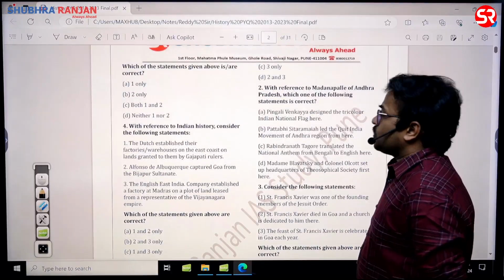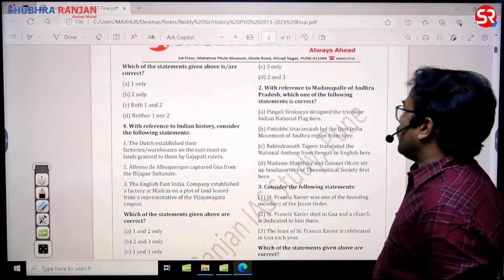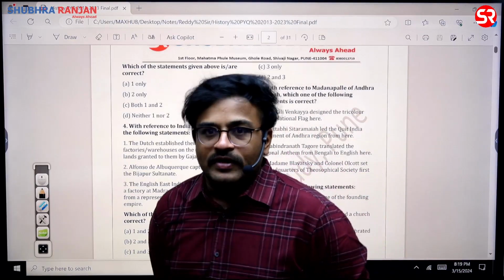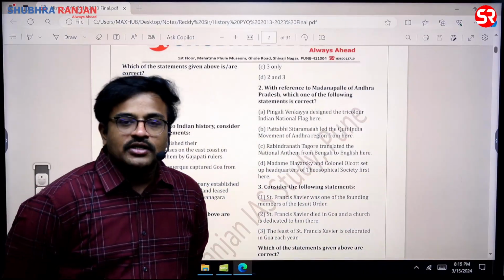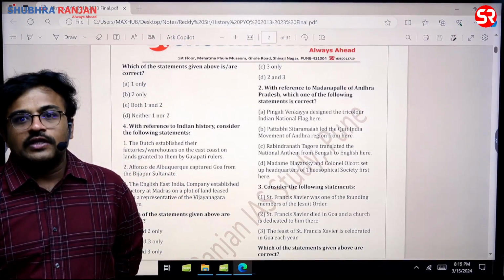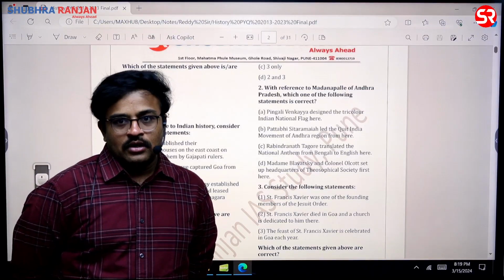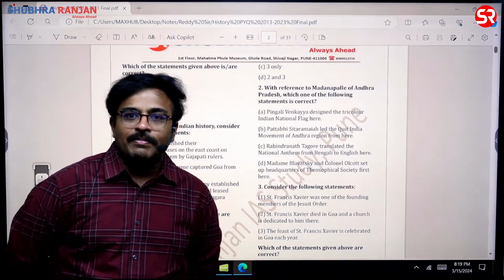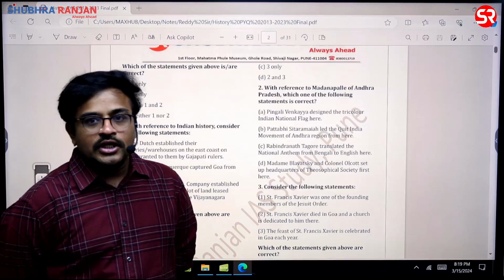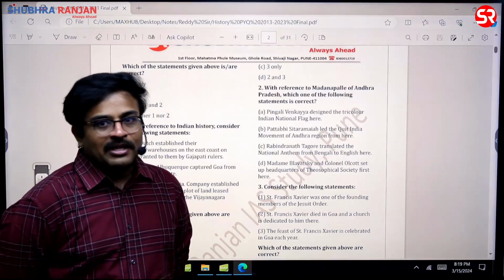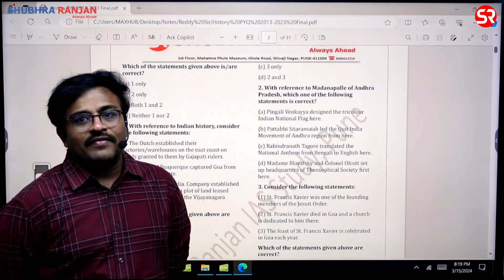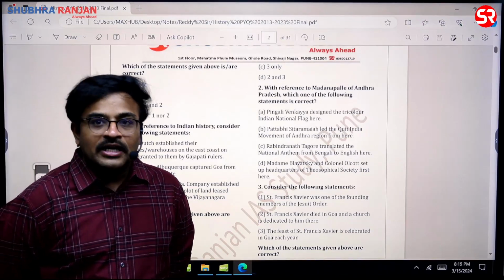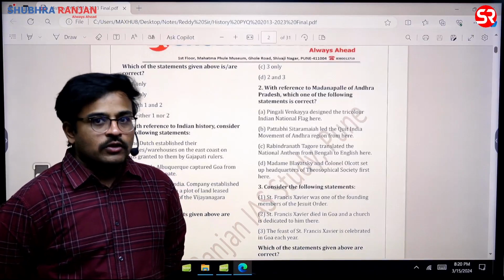Then see the next question. With reference to Madanapalle of Andhra Pradesh, which one of the following statements is correct? When it comes to Madanapalle of Andhra Pradesh, that is a very important region for the Theosophical Society, sir. The Theosophical Society had a college there. Apart from the Theosophical College, one important member of the Theosophical Society, Jiddu Krishnamurti, also belongs to the same Madanapalle region. Along with that, even Margaret Cousins, a very important women's movement leader of modern times, also belonged to the same college.